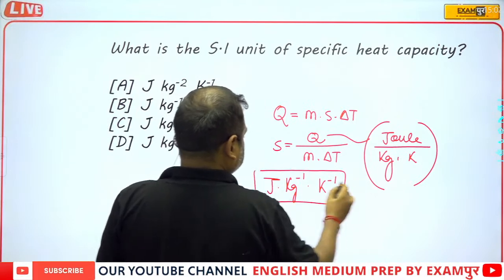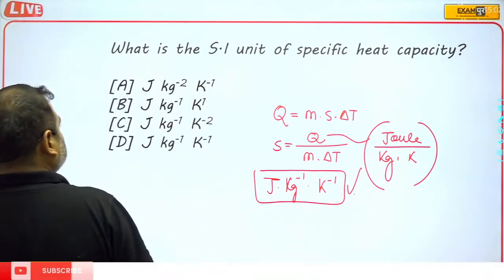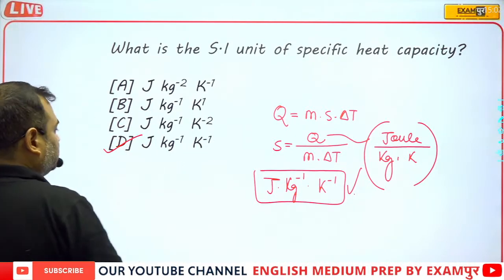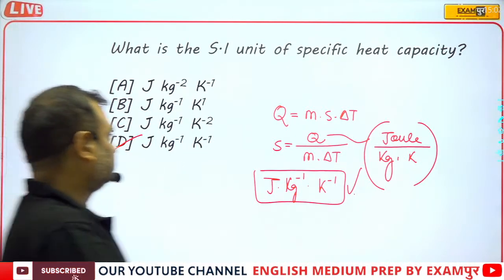So this is the correct answer: joule per kg per Kelvin. D part is the correct answer.